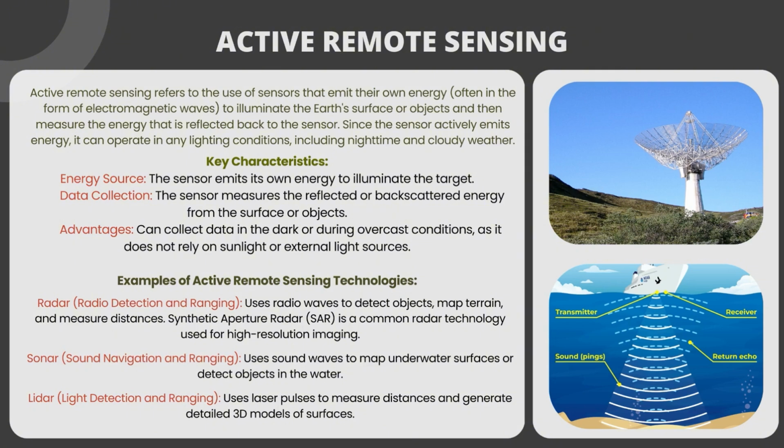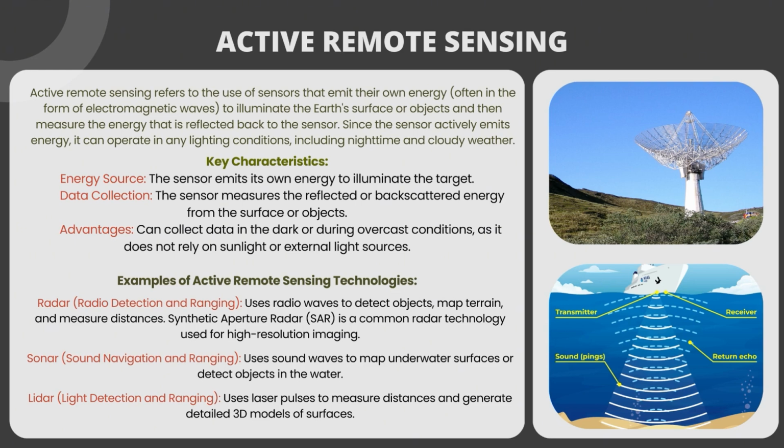Key characteristics. Energy source. The sensor emits its own energy to illuminate the target. Data collection. The sensor measures the reflected or backscattered energy from the surface or objects. Advantages. Can collect data in the dark or during overcast conditions, as it does not rely on sunlight or external light sources.